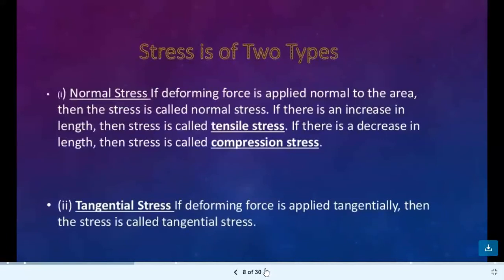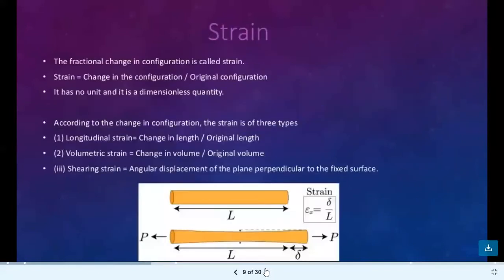Stress is classified into two types, normal stress and tangential stress. The normal stress is when the deforming force is applied normal to the area. If the deforming force is applied tangentially, then its stress is known as tangential stress.